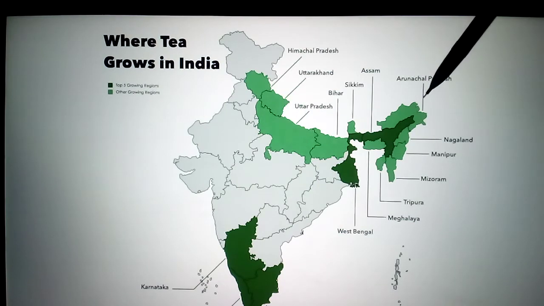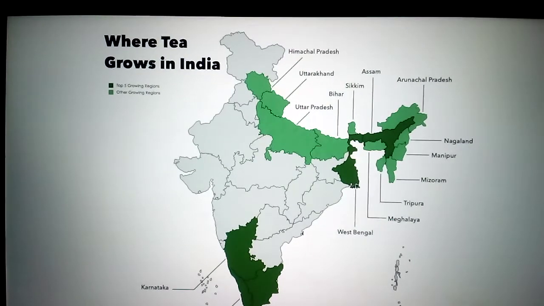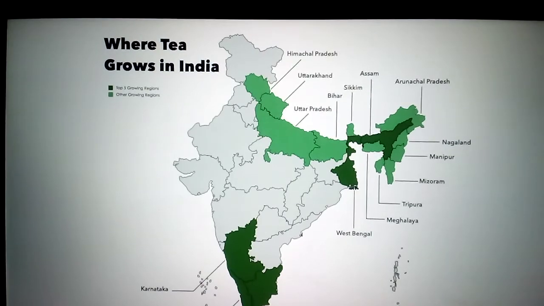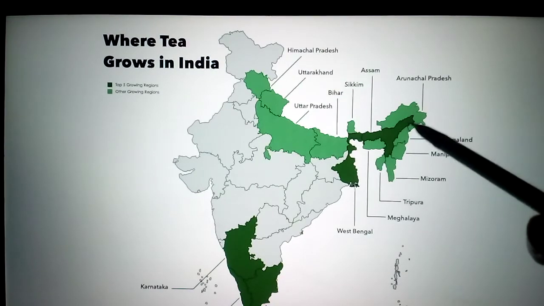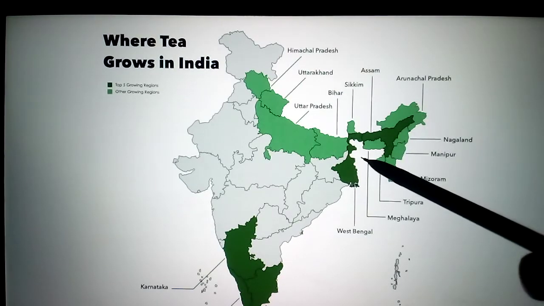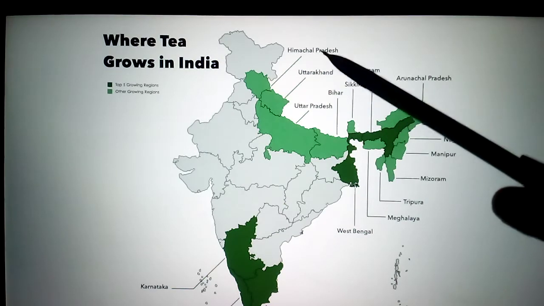Next one here, Eastern states. The dark green is the major top production. Next light green is the second place. Now Eastern states, you see Assam, full Assam is there. Assam, slopey areas. Next West Bengal. Next, second place goes to Himachal Pradesh, Uttarakhand.